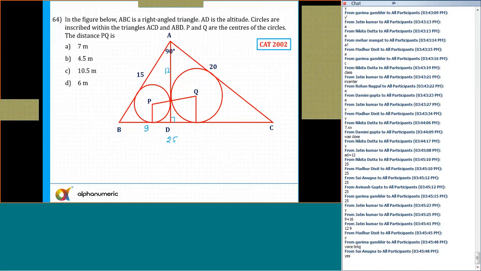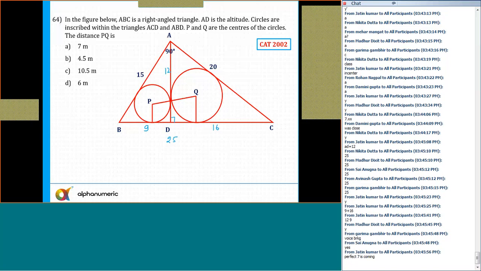For 15, I take this as 9 and this as 12, and this is 16 and this is 12. So 9, 12, 15 is a standard triplet. 16, 12, 20 is again a standard triplet, and 16 plus 9 is 25. Okay, perfect. 7 is coming. Not an issue. Like I told you.